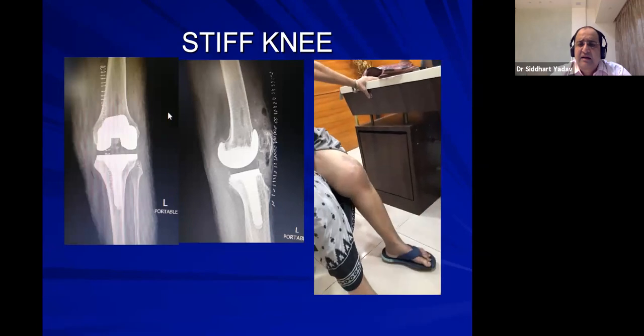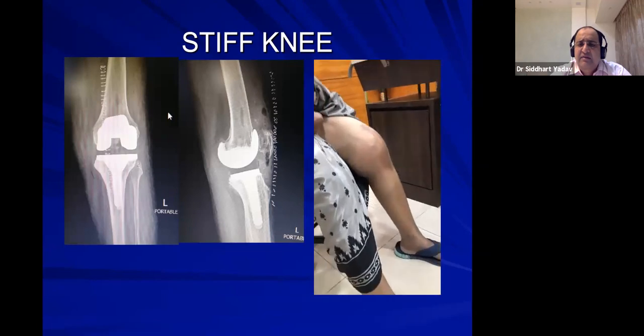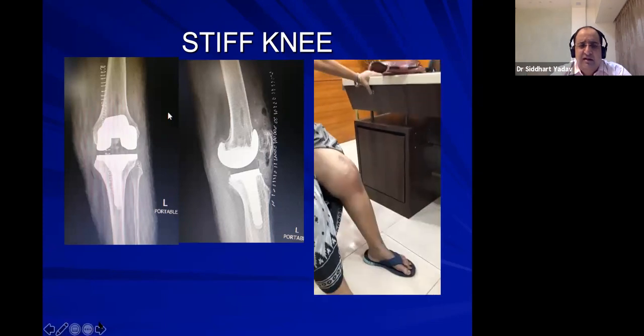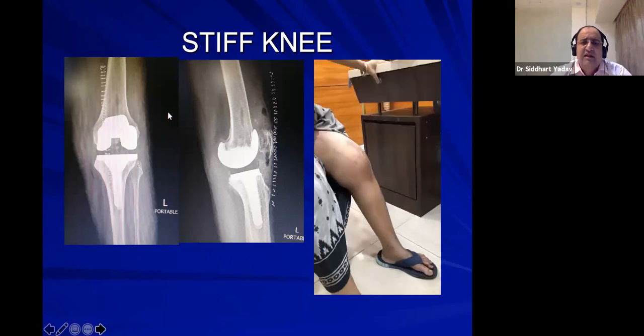With physio, she may get a little bit more. But these patients are difficult patients, or difficult TKR.